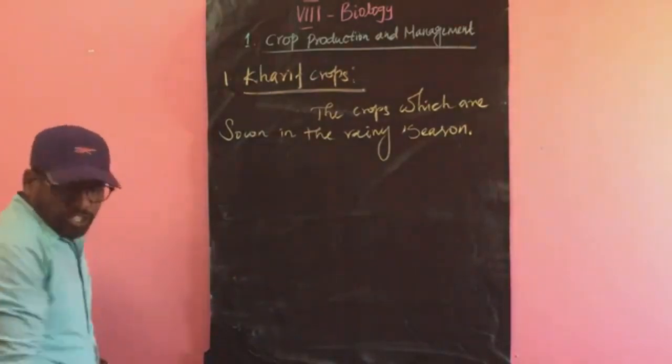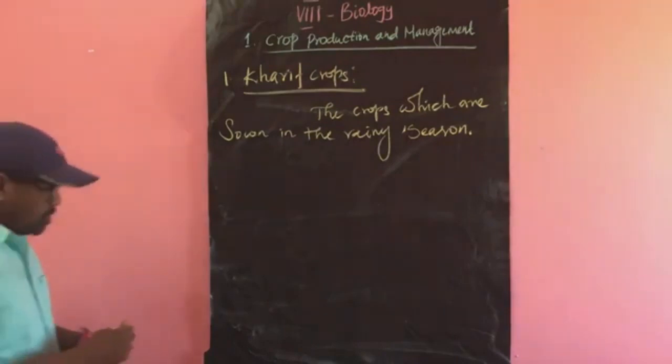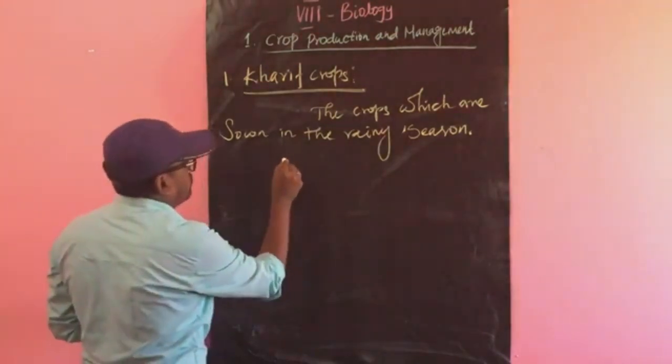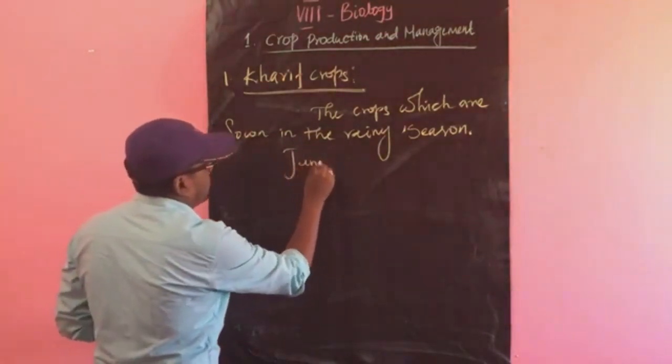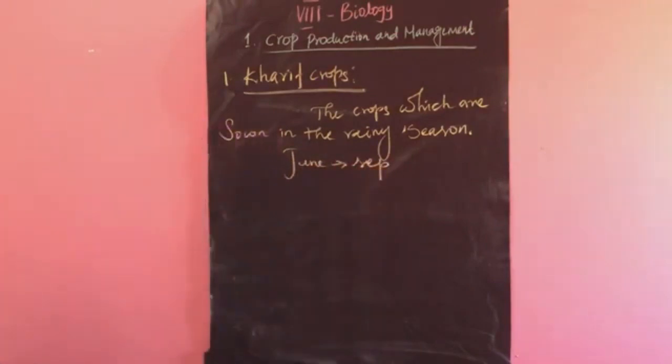Then the duration of the Kharif crops: which months are favorable for the cultivation of Kharif crops? June to September. This is the duration of the Kharif crops.